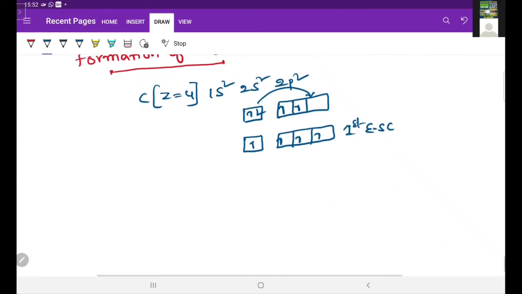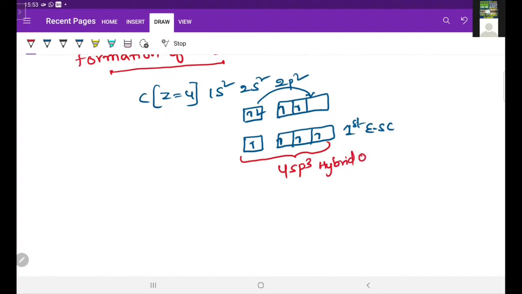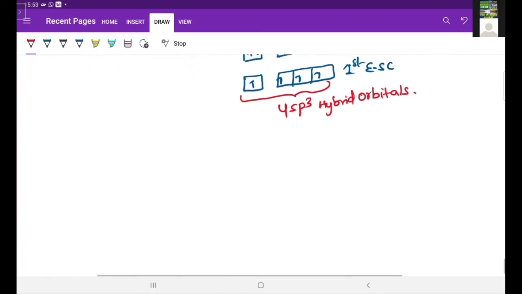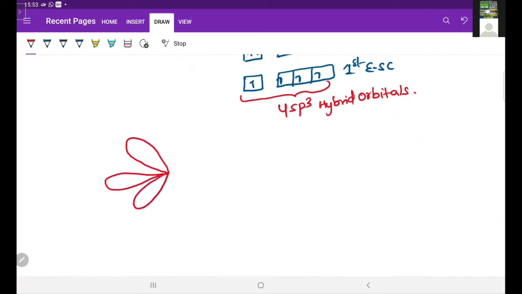In this first excited state configuration, one s orbital and 3 p orbitals undergo intermixing and form 4 sp3 hybrid orbitals. Here total 2 carbons are there. Those 2 carbons also undergo sp3 hybridization. These sp3 hybrid orbitals are arranged in tetrahedral geometry like this. So these are the sp3 hybrid orbitals of one of the carbons.